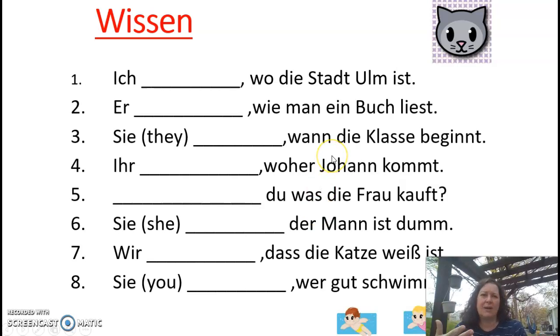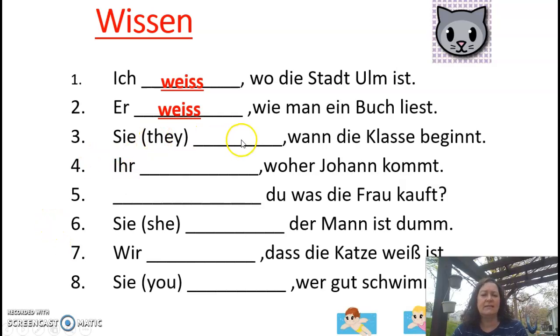Ich, try to say them before I do. Weiß, wo die Stadt Ulm ist. So I know where the city of Ulm is. It's not I know the city, it's something about the city. Er weiß, wie man ein Buch liest. He knows how one reads a book. That's a piece of information.